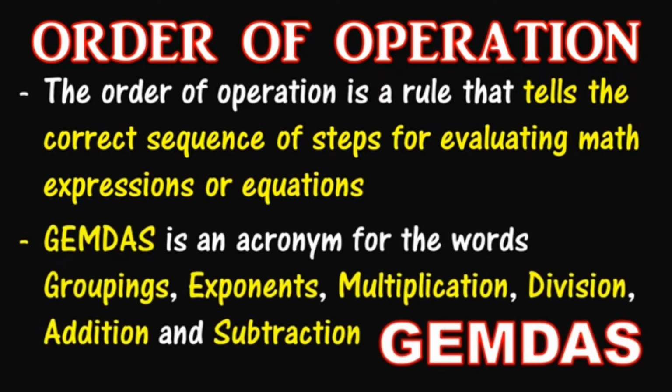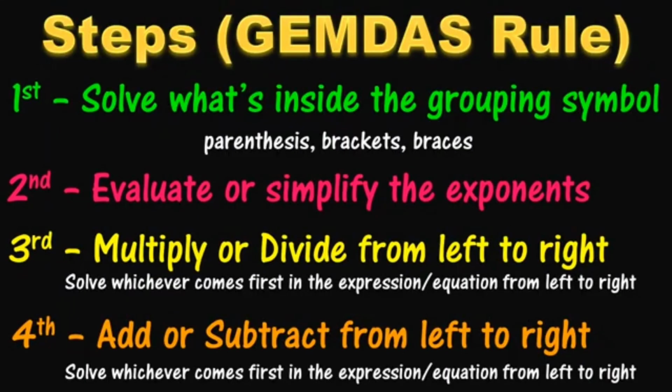GEMDAS is an acronym for the words groupings, exponents, multiplication, division, addition, and subtraction. Steps in GEMDAS rule: first, solve what's inside the grouping symbol, evaluate or simplify the exponents, multiply or divide from left to right, add or subtract from left to right.